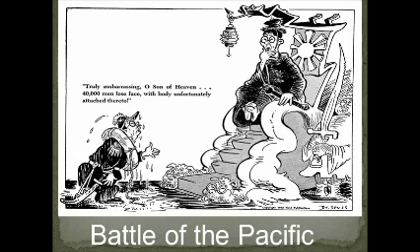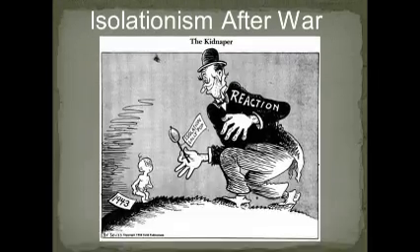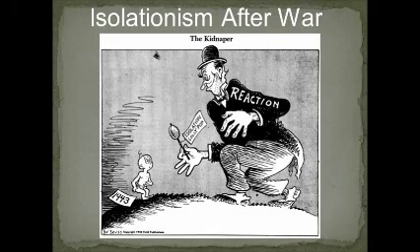So the US ended isolationism as they entered World War II. However, some people actually wanted to go back to isolationism after the war. Like in this picture, a man is giving an isolation lollipop to a baby to try to gain support back. However, that never worked out.